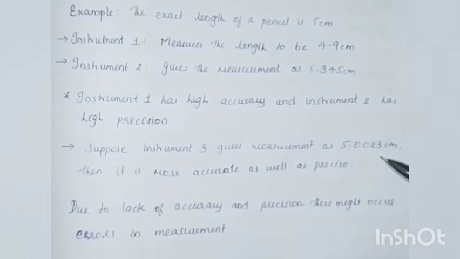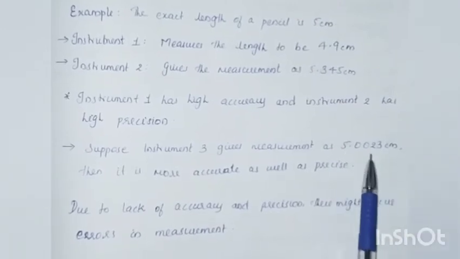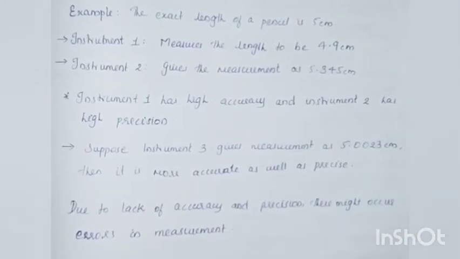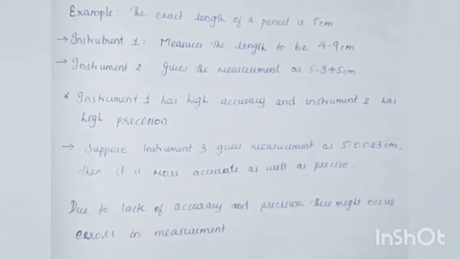So this instrument is highly precise and highly accurate. So the best instrument that we prefer is instrument 3. It has high accuracy as well as high precision. And we know that if an instrument lacks accuracy or precision, then while we are measuring, there might occur some errors in the measurement, right? Now we are going to see the types of errors that occur while we are doing measurements.